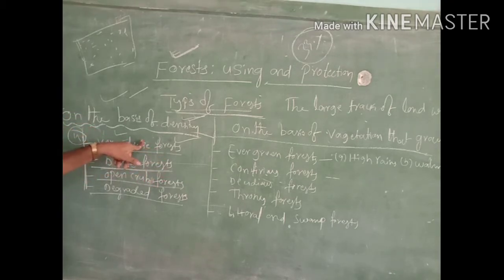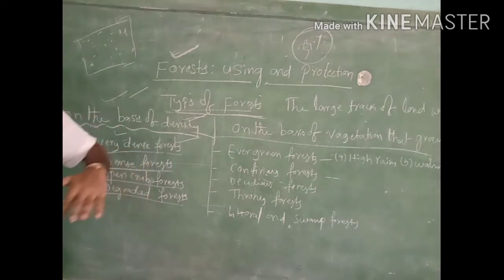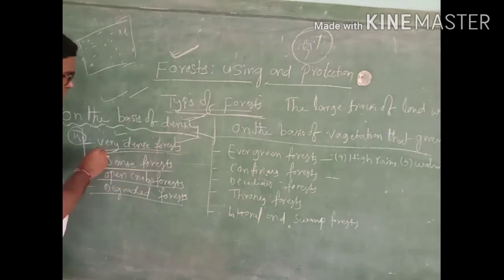Sometimes sunlight will not reach the ground, and we can't see the surface of the earth in this forest area. This is very dense forest, on the basis of density. Next one, dense forest, not like this, somewhat different. Slightly light. Dense means very thick forest.